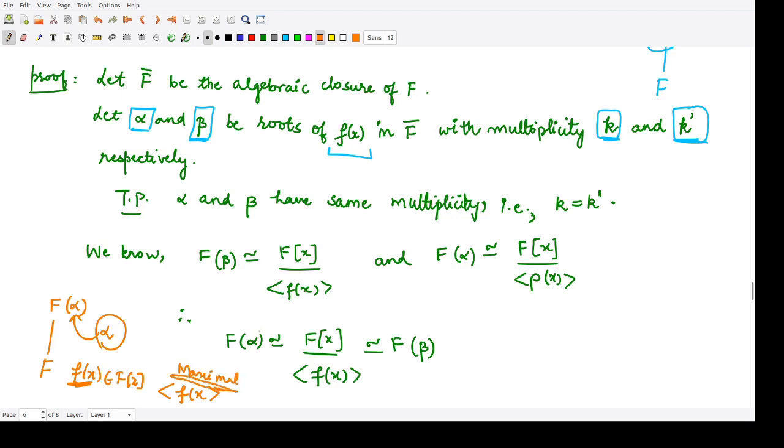When you have the quotient field corresponding to this maximal ideal, this would act as a field which is isomorphic to the field where the element alpha, and likewise the element beta, has been adjoined to it.